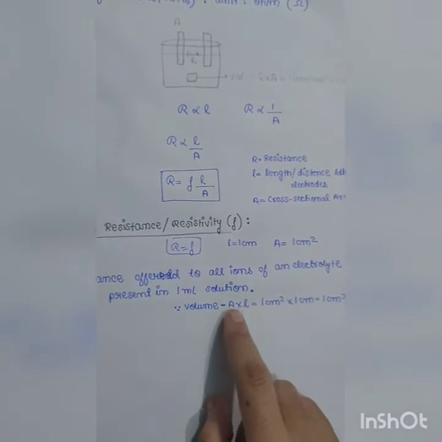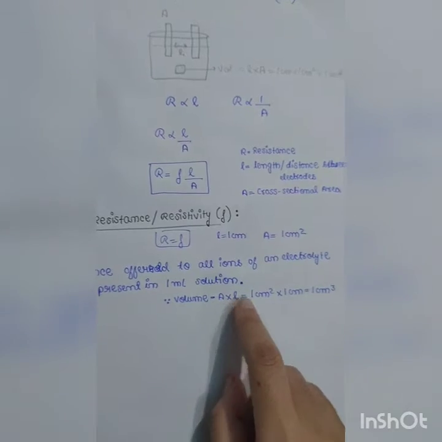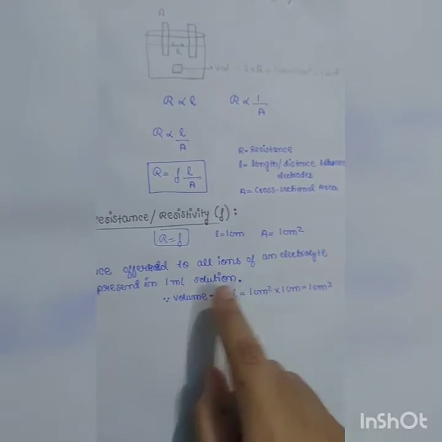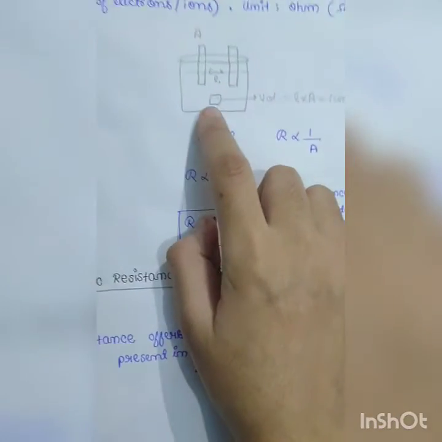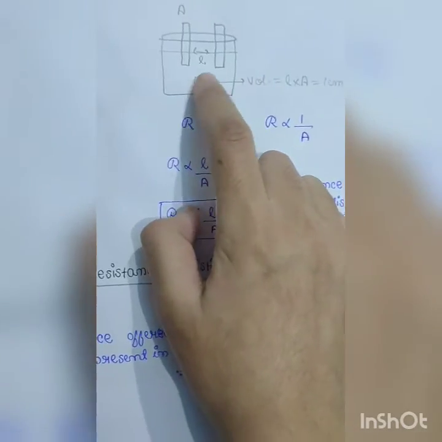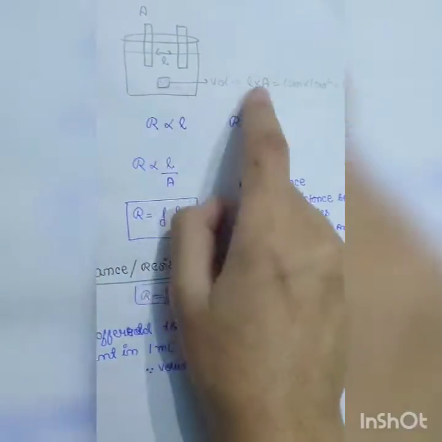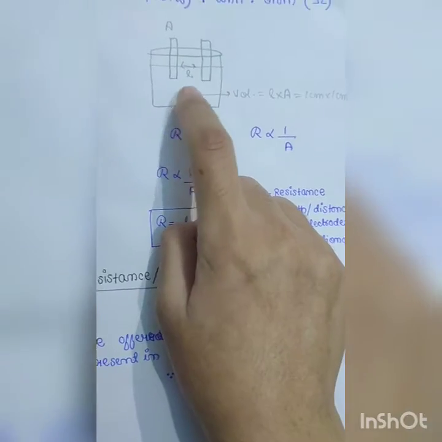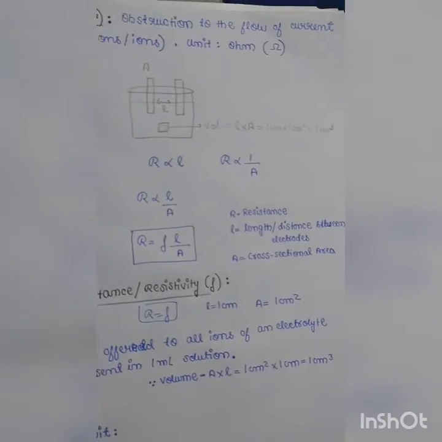So volume is A into L. When area is 1 centimeter square and L is 1 centimeter, volume is 1 centimeter cube. Resistance offered to all the ions in 1 centimeter cube or 1 milliliter of solution. The unit of resistance is ohm.